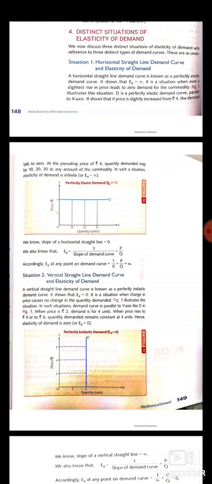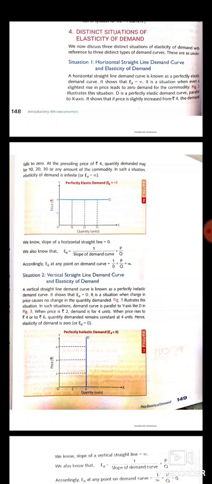But if the price increases above rupees 4, then the demand will come to 0. So in case of perfectly elastic demand curve, the demand curve will be parallel to the x-axis, and elasticity of demand will be equal to infinity.